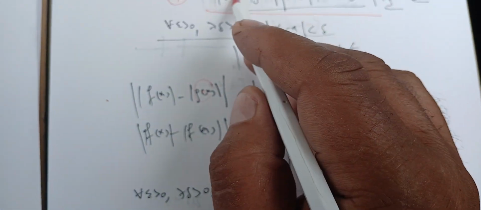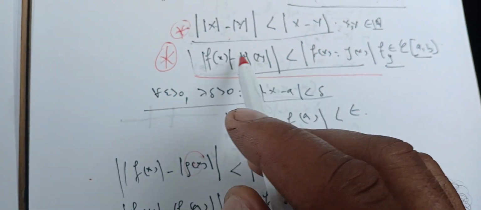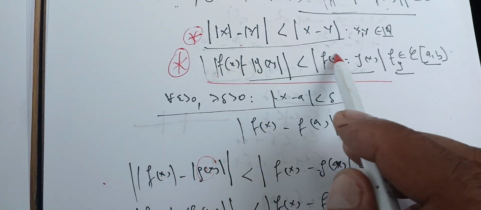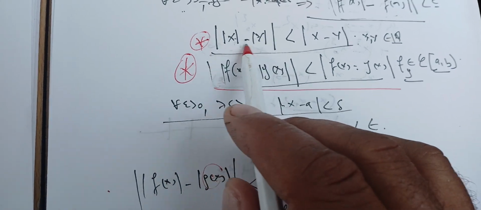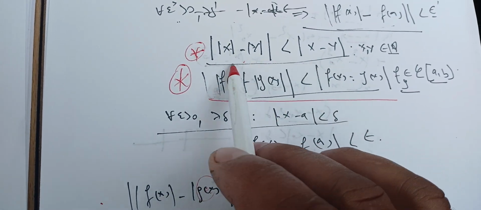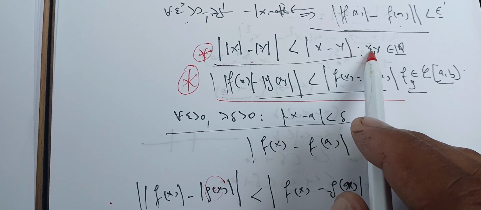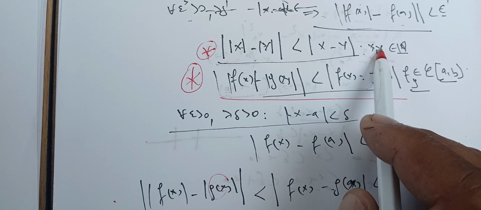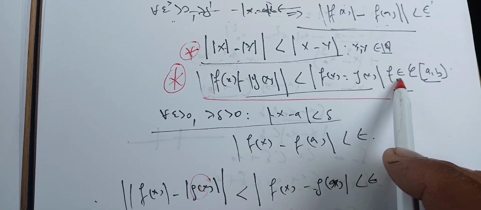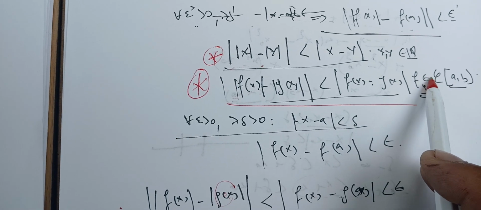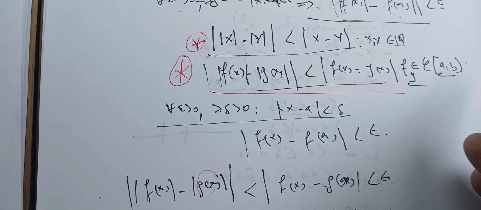Maybe on Sunday we will have a video on this. I have proved the first one, you can find it in one of these videos. That is for the case when x and y are just numbers. This is for the case when f and g are continuous functions on some interval [a, b].